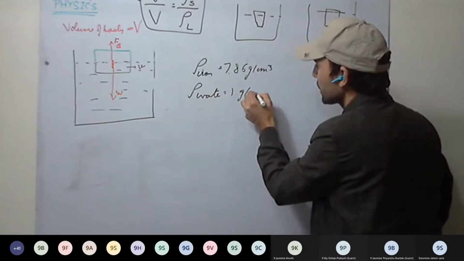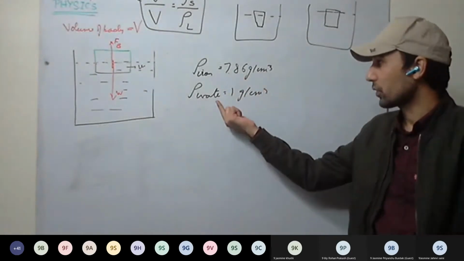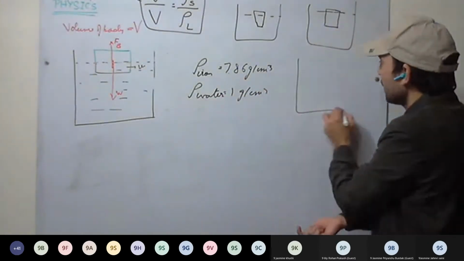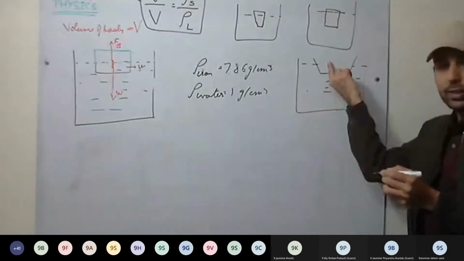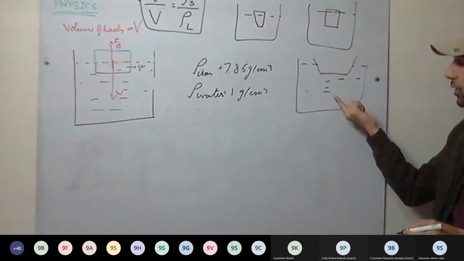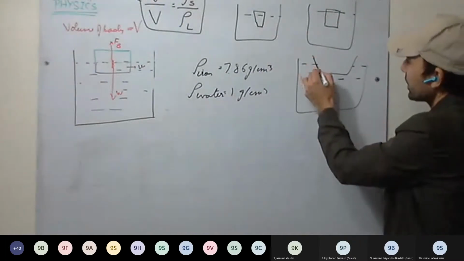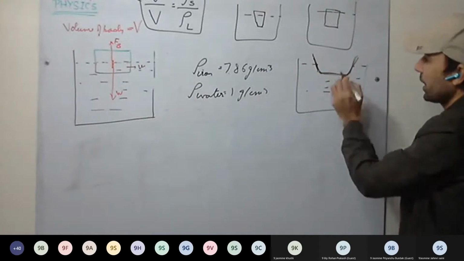So 1 gram per centimeter cube we are taking. Here, the density of iron is more than the density of the water. Still, the ship doesn't sink in water. Why? The density of the solid is more than the density of the liquid, but still the ship doesn't sink. The reason is that the ship is hollow from inside.